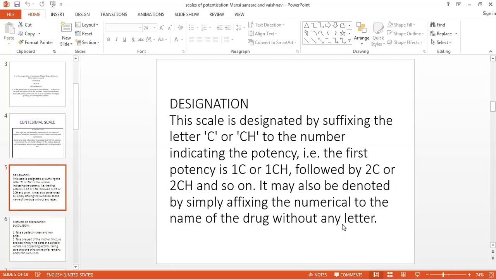For example, if you want to write first centesimal, then we will write it as 1C or 1CH, followed by 2C, 3C, 4C. It can also be denoted by simply affixing the numeral to the name of the drug without any letter.